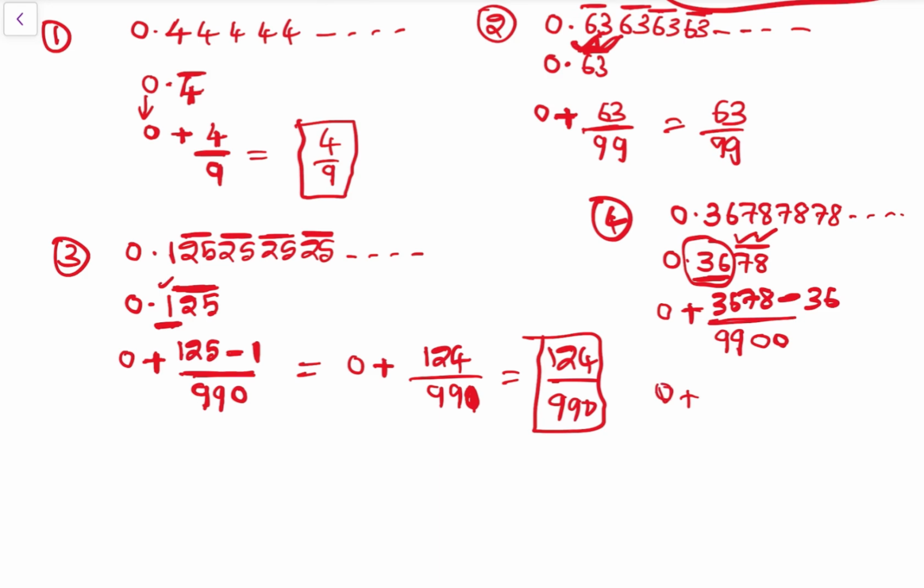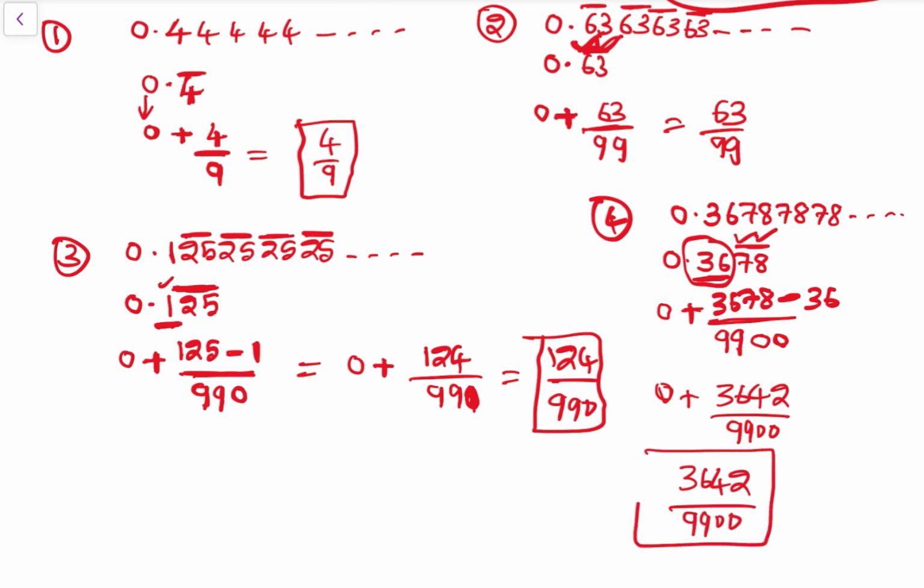3678 minus 36, that is 3642 by 9900. So 3642 by 9900. This is P by Q form, right? So now let's check one more question. Okay, so that is